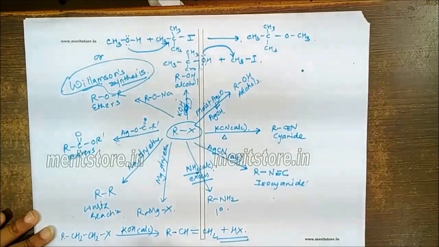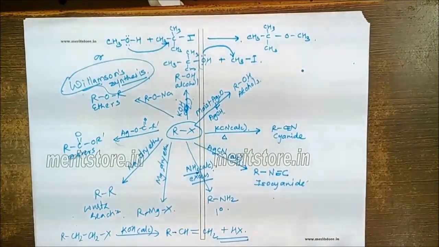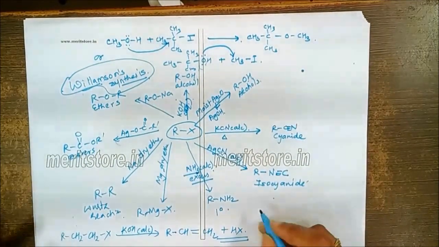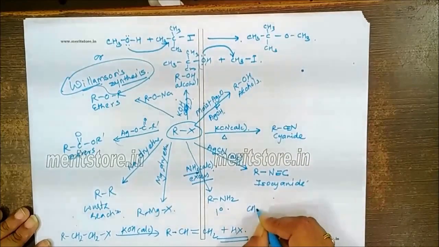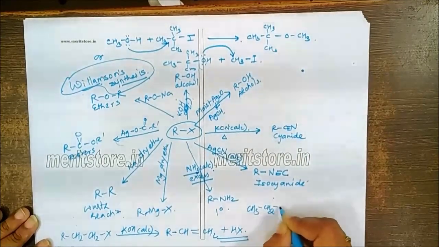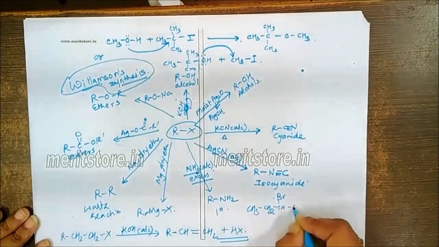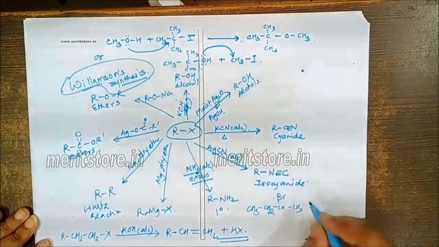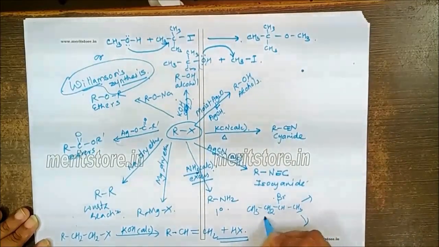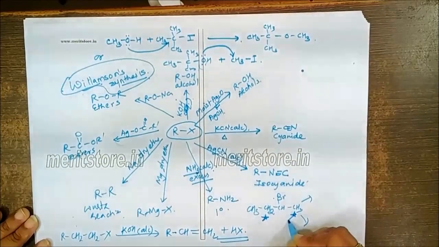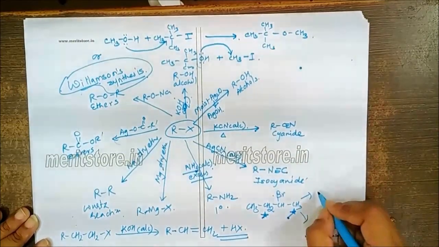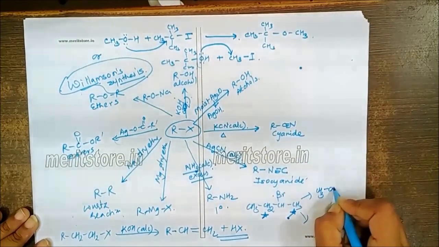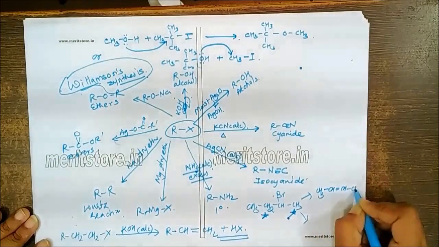Now if you are supposed to get two different kinds of alkenes during the reaction, for example, let's say we have CH3CH2CHBrCH3. If HX is lost from here, it may be lost from this carbon or it may be lost from this carbon. If it is lost from this carbon, I'm expected to get 2-butene.